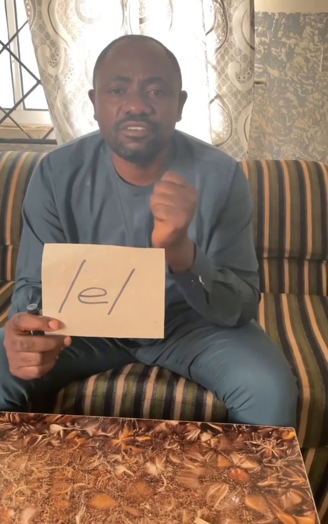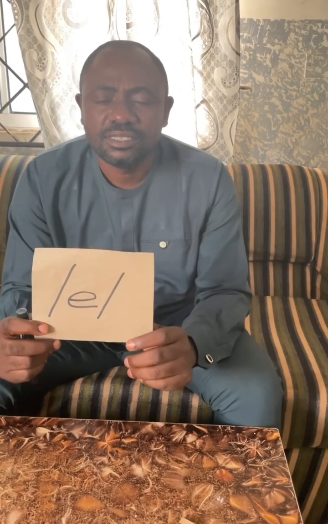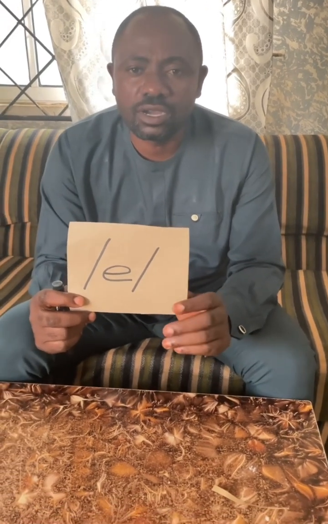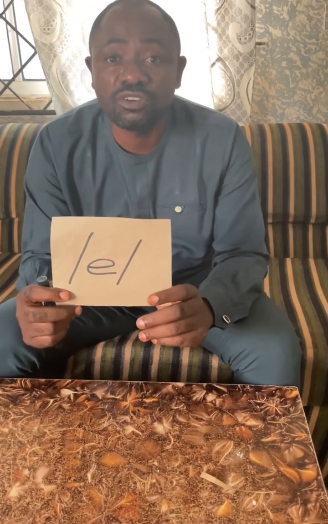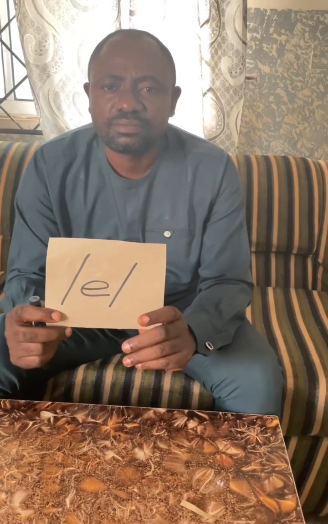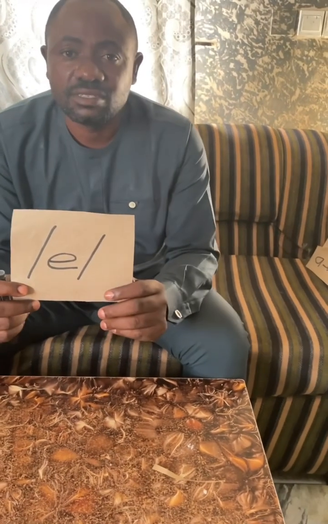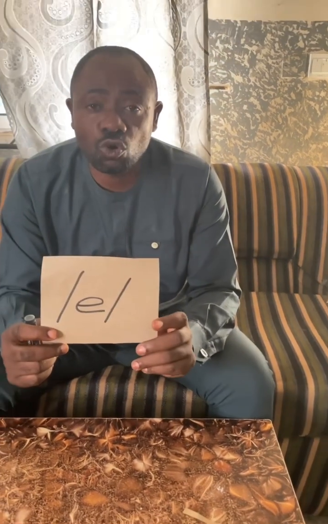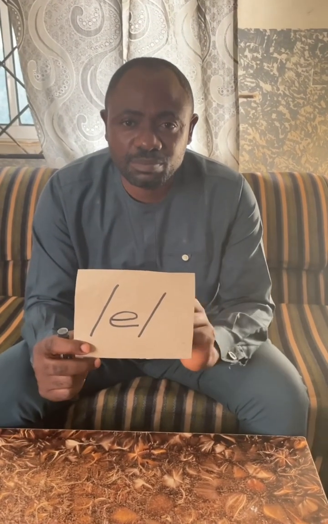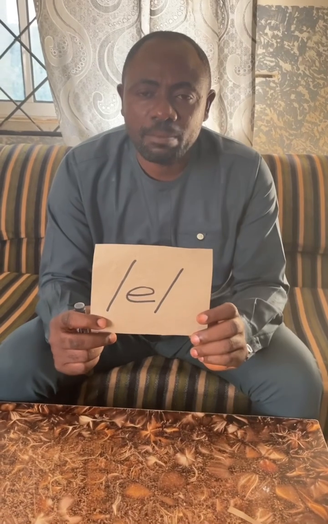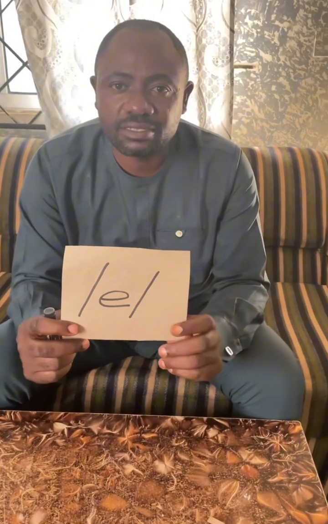Two, it is a front vowel sound. That is to say, the tongue is positioned toward the front of the mouth. Three, it is an unrounded vowel sound. That is to say, in the course of articulation, the lips are not rounded, but slightly apart.